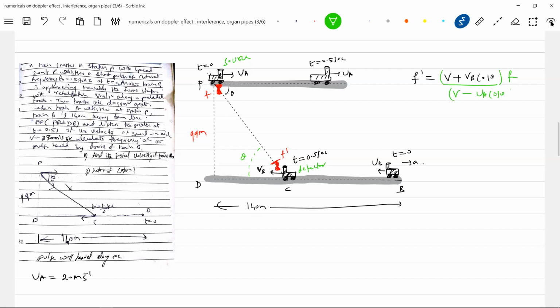cos theta. Tell me, what all do we know? We know UA, we know the speed of sound, we know f, but we don't know theta and VB. Am I right? What is VB? The velocity of train B at the instant when the signal is detected. Got the idea? So VB and theta are unknown. Let's see how we can find them out.